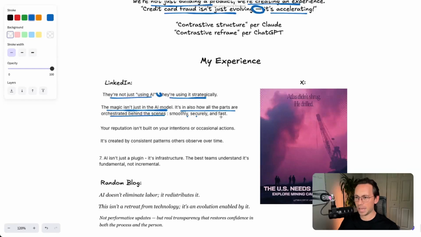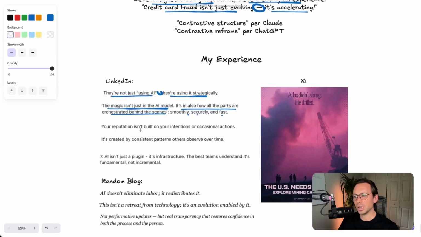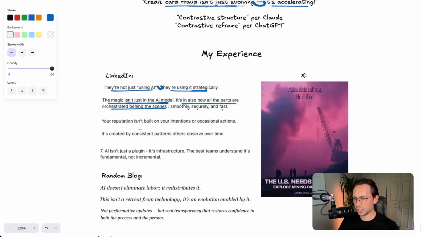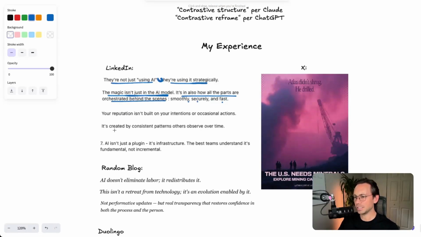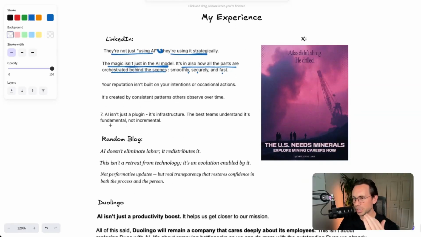smoothly, act securely, and fast. Here's a two sentence. Your reputation isn't built on your intentions or occasional actions. It's created by consistent patterns others observe over time. All right, it's two sentences there. And then I found a post where it was a listicle type post. And on the seventh one, there was negation. AI isn't just a plugin, it's infrastructure.